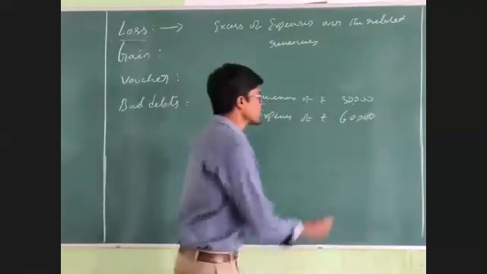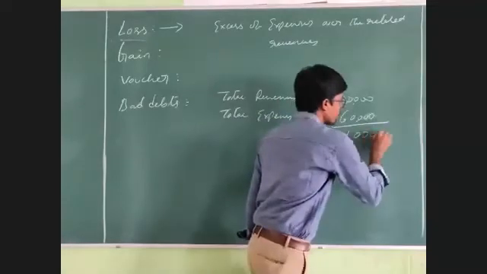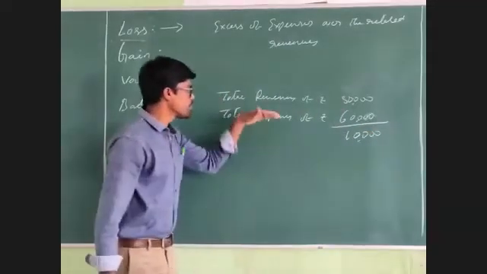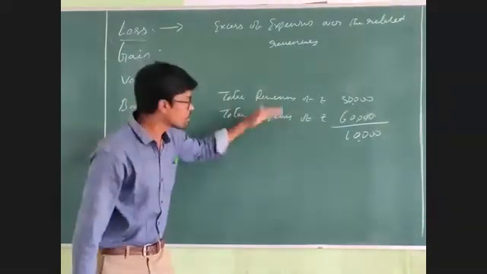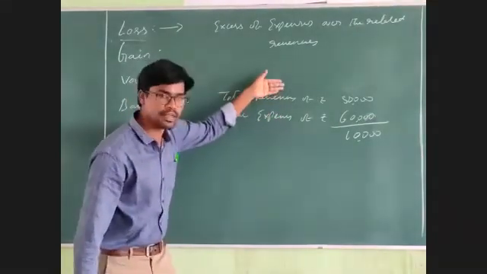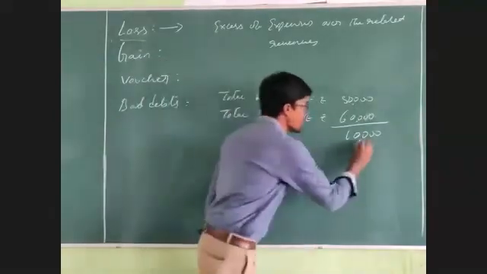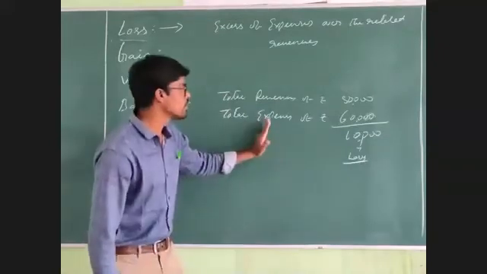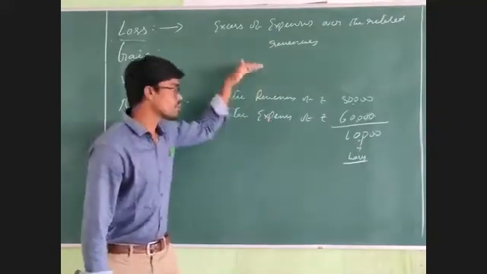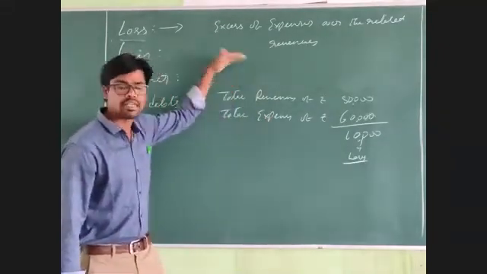So what is the difference? The difference is 10,000. Here the expenses are more than the revenues, isn't it? So the difference amount is a loss.